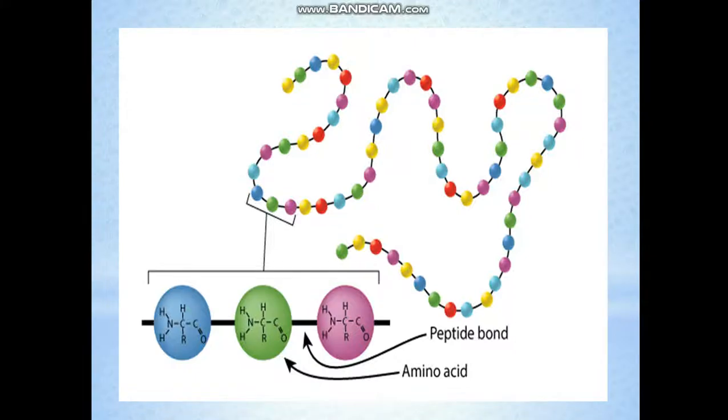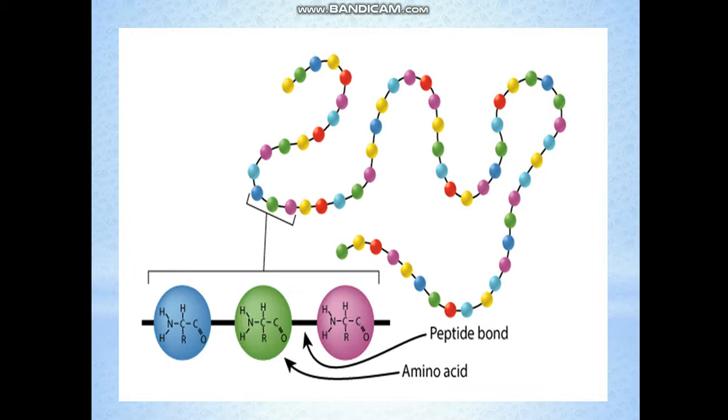See here the image. You can see the colorful balls which are appearing here. These are the amino acids. These amino acids are joined by the black line you can see here. This is the peptide bond. These are different amino acids or similar amino acids, same or different, any sequence of amino acids can be present in the protein. In a specific kind of protein, only specific amino acids will be present in a particular sequence to give that protein its property.